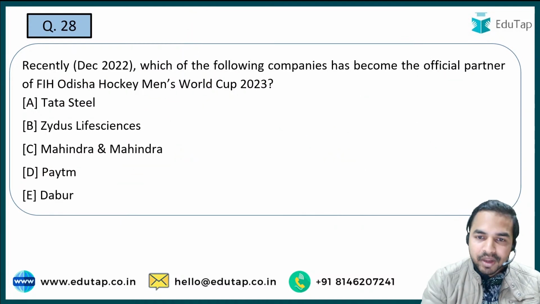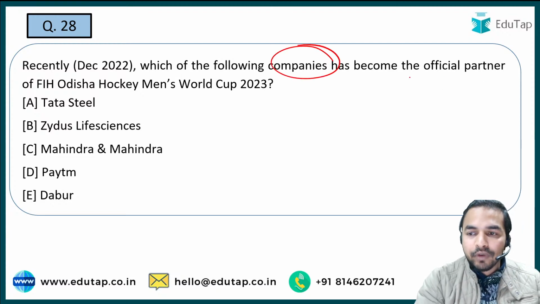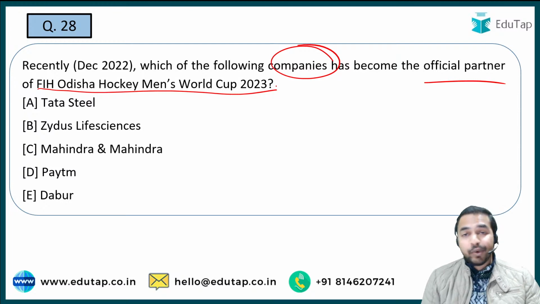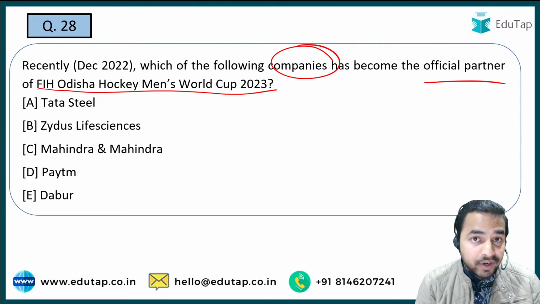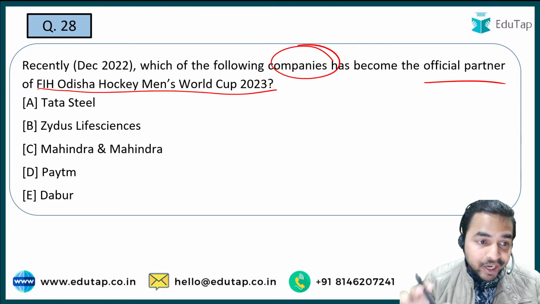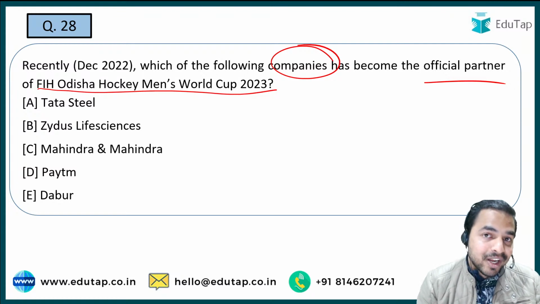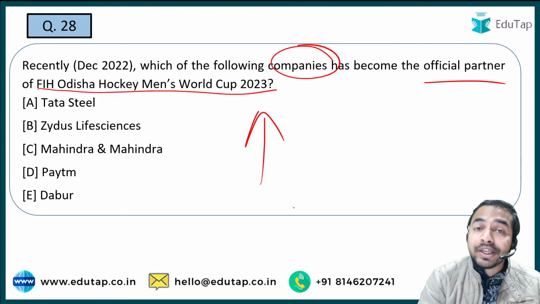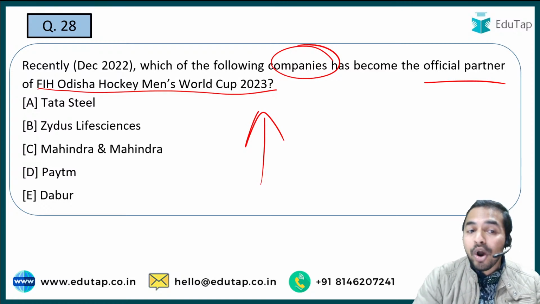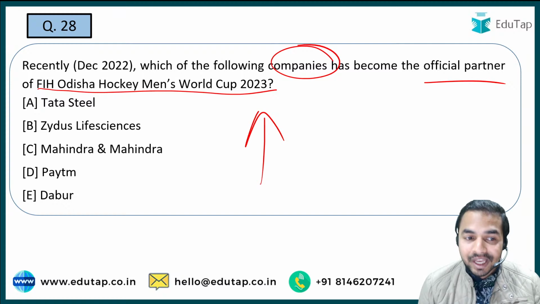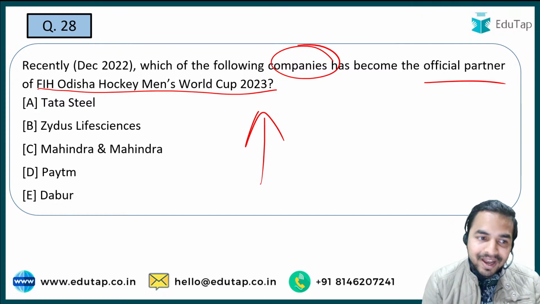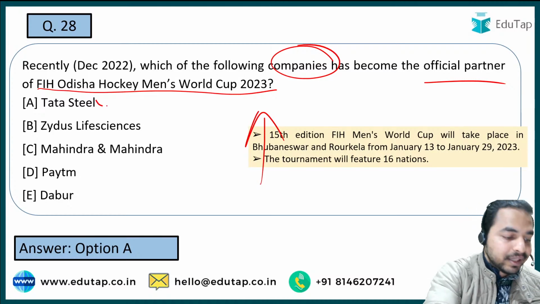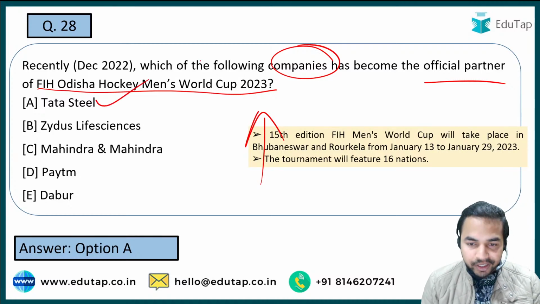Now the next question. Which of the following companies has become the official partner of the FIH Odisha Hockey Men's World Cup 2023? See guys, we all have seen that the FIFA World Cup is over, but now when I talk about this particular part, the next World Cup is going to take place in 2023. FIFA is football. Now when I talk about hockey, the FIH Odisha Hockey Men's World Cup 2023, as you know, is going to take place in Odisha, and the company which has become the official partner is option A, that is Tata Steel. Absolutely right, Tata Steel is the right answer.